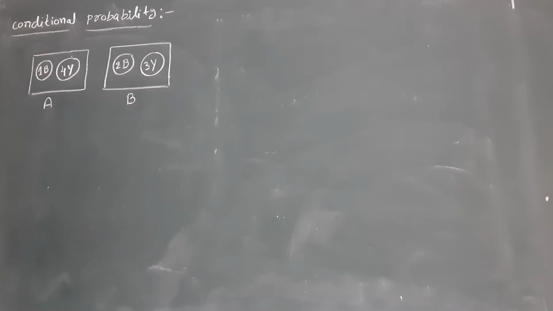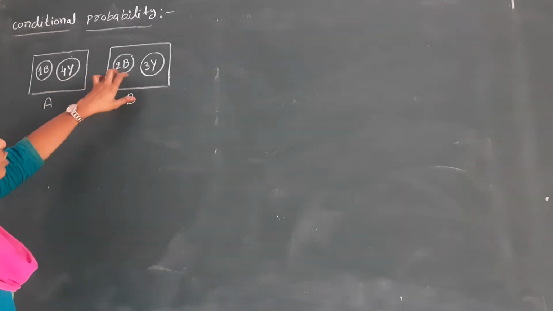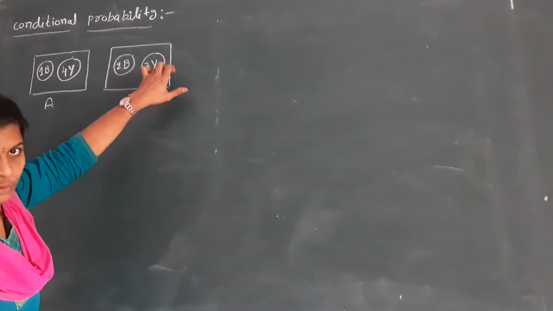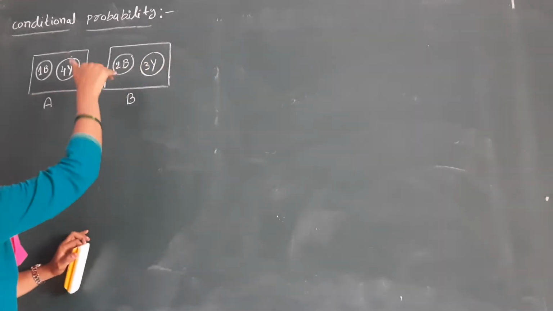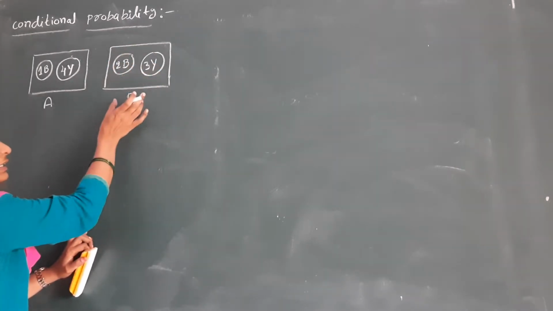Now, to explain conditional probability, I take 2 boxes, box A and box B. In box A we have 1 blue ball and 4 yellow balls. How many total balls are in box A? 1 plus 4, totally 5 balls. The next box is box B, with 2 blue balls and 3 yellow balls. How many total balls? 2 plus 3 is nothing but 5. 5 balls in the entire box B.